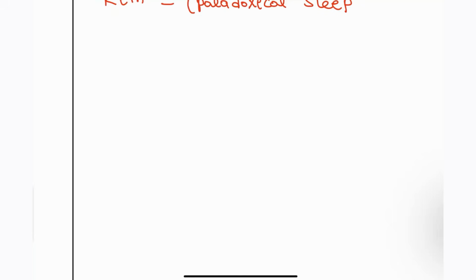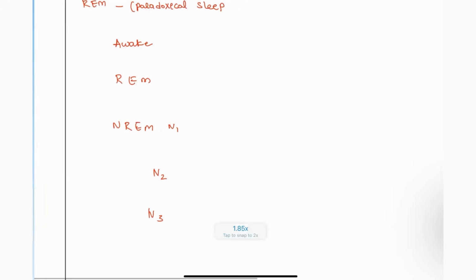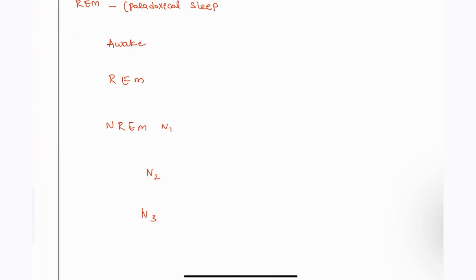First, the stages of sleep. Usually you are going to start with the awake stage, then move on to the REM stage, then the NREM stage. In the NREM stage, we have first N1, then N2, and then N3. So let's see each and every stage.